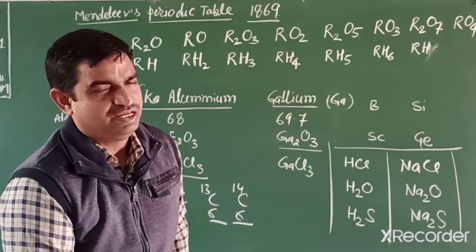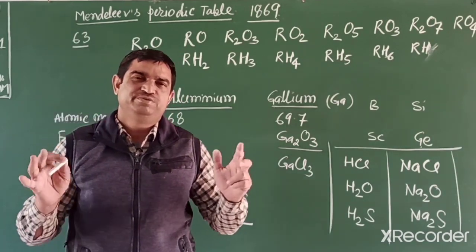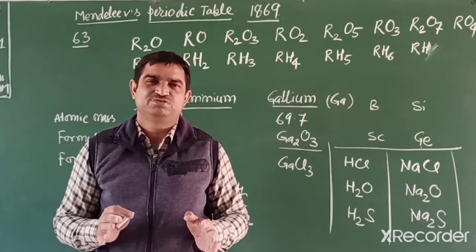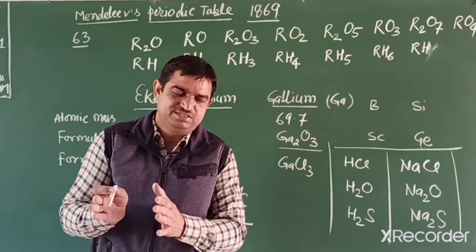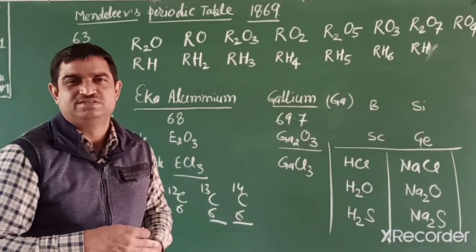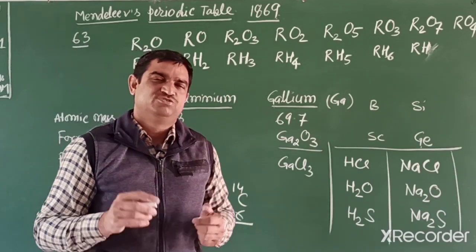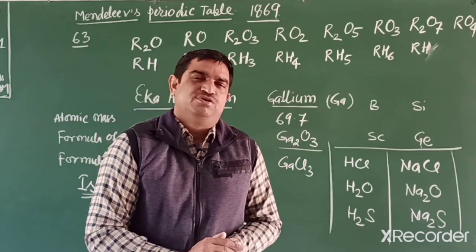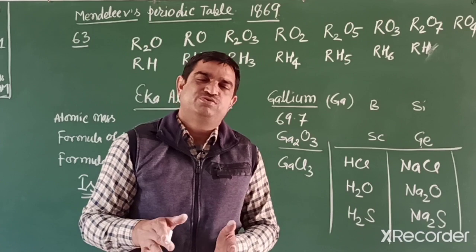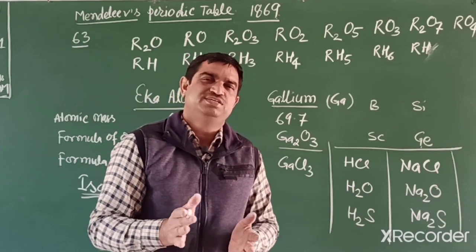Students, today we summarize what we discussed. Why do we classify the elements? Because if we classify, then in the study of the elements we can explain all the properties in a systematic way. The first scientist to classify was Johann Wolfgang Dobereiner, according to increasing order of atomic mass, known as triads.